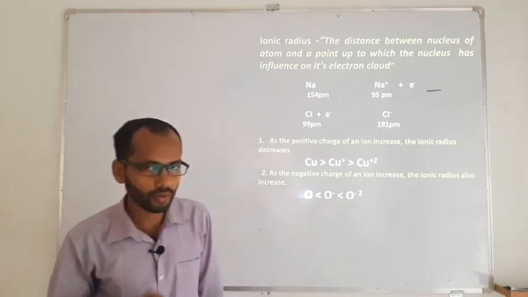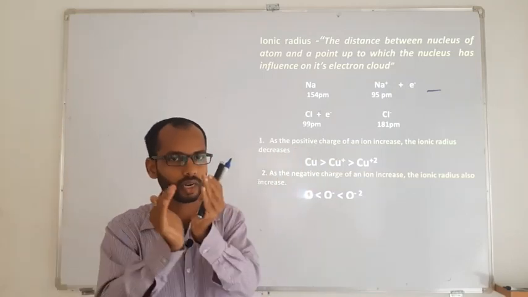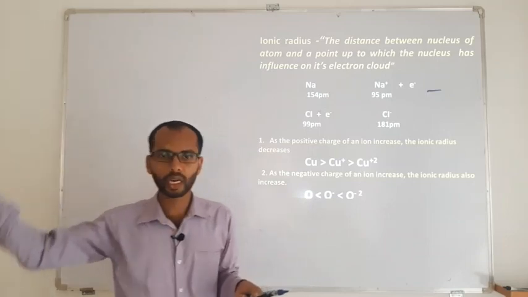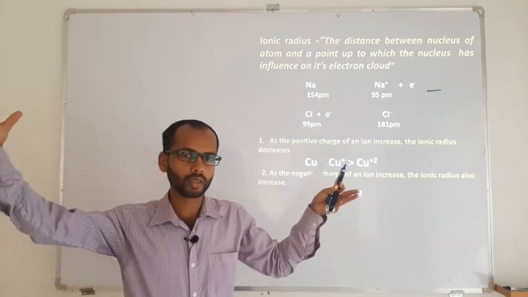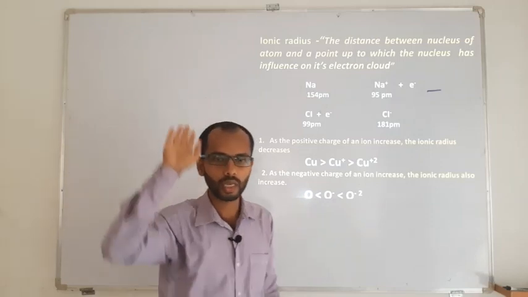So just remember one point. In the case of a cation, whenever you go on removing an electron, the effective nuclear charge increases, contraction takes place, and size decreases. Whereas in the anion, when you go on adding an electron, expansion takes place and the size of the atom increases.